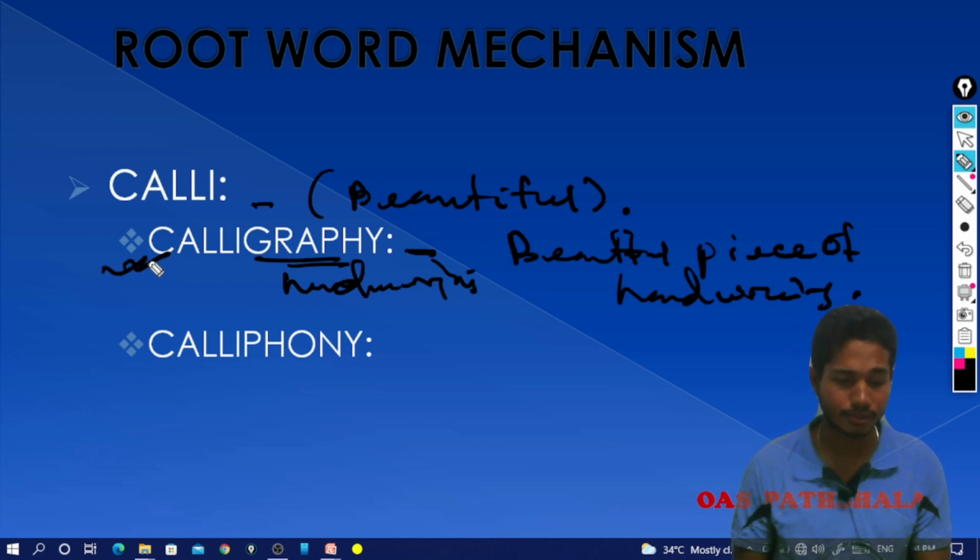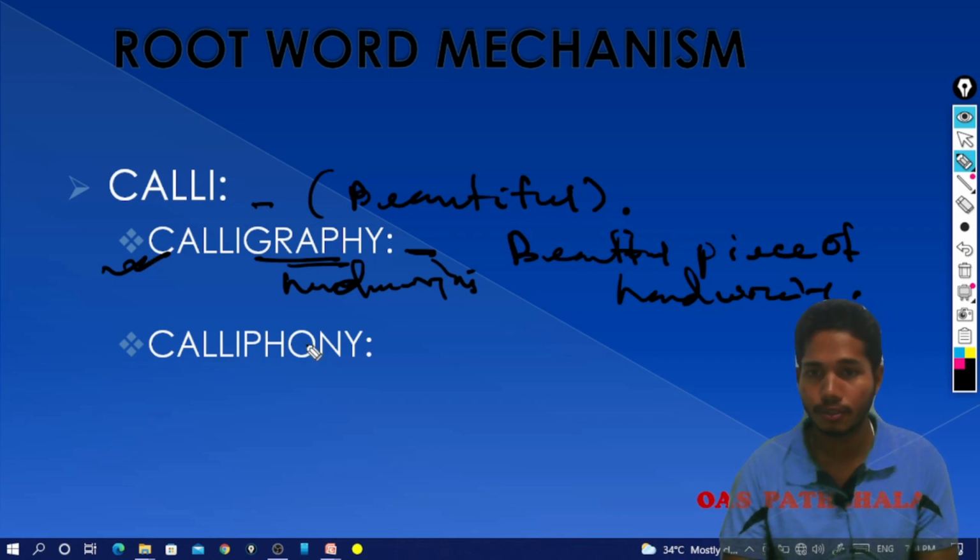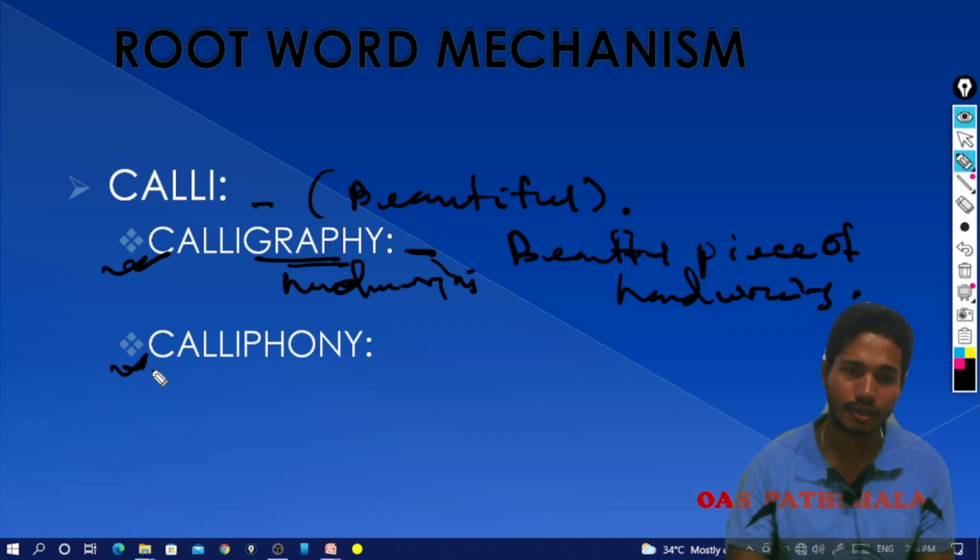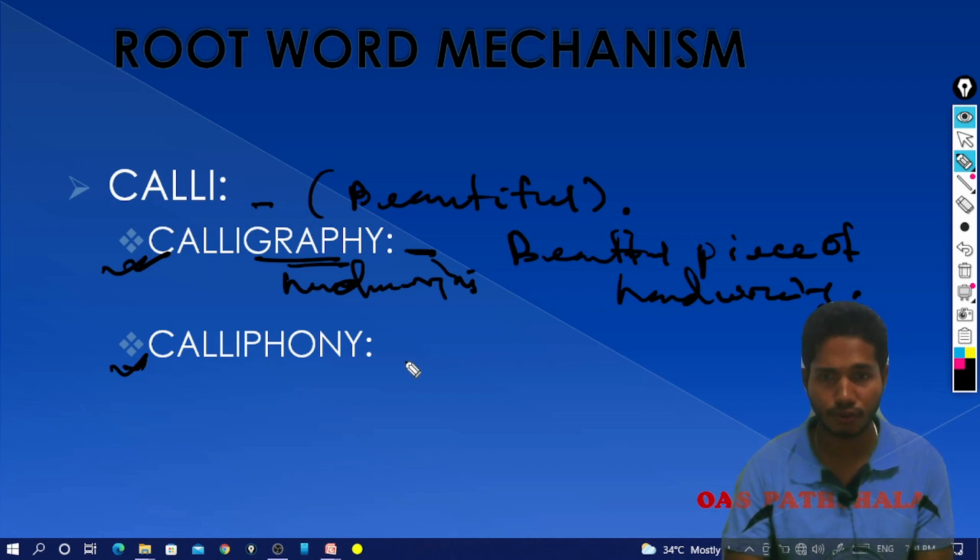Calligraphy is a word which comes frequently in several competitive exams. You can write down these kinds of words, as it will help you while doing your revisions for vocabulary before the final exams.